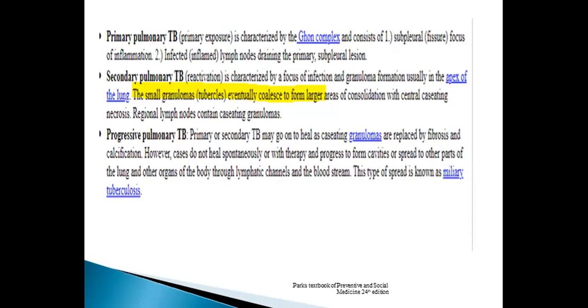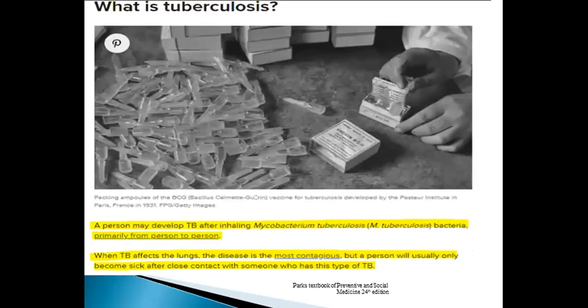The small granulomas eventually coalesce to form larger areas of consolidation with central caseating necrosis. Progressive pulmonary TB: primary or secondary TB may go on healing, with caseating necrosis replaced by fibrosis and calcification. However, some cases do not heal spontaneously or with therapy and progress with cavitation and spread to other parts of the body through the bloodstream, which is known as miliary tuberculosis.